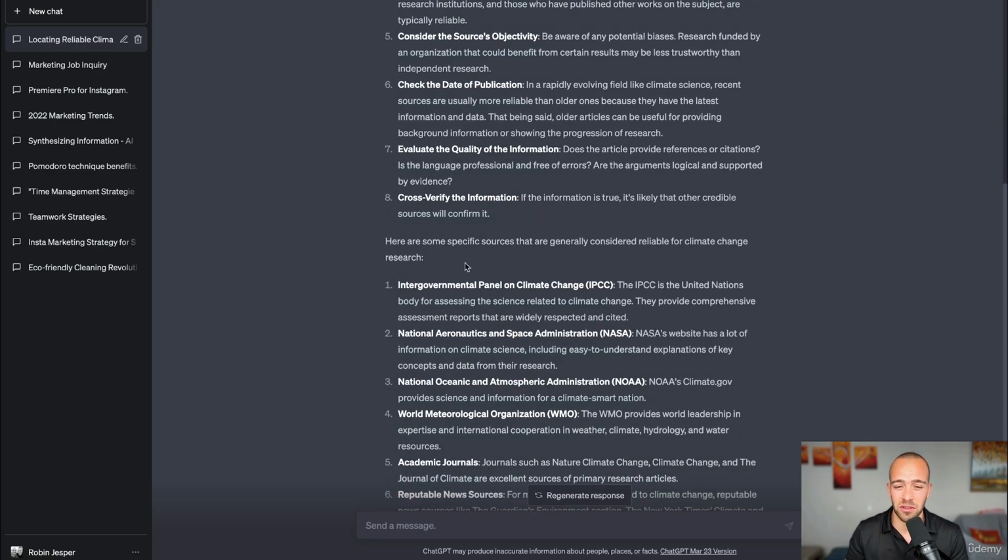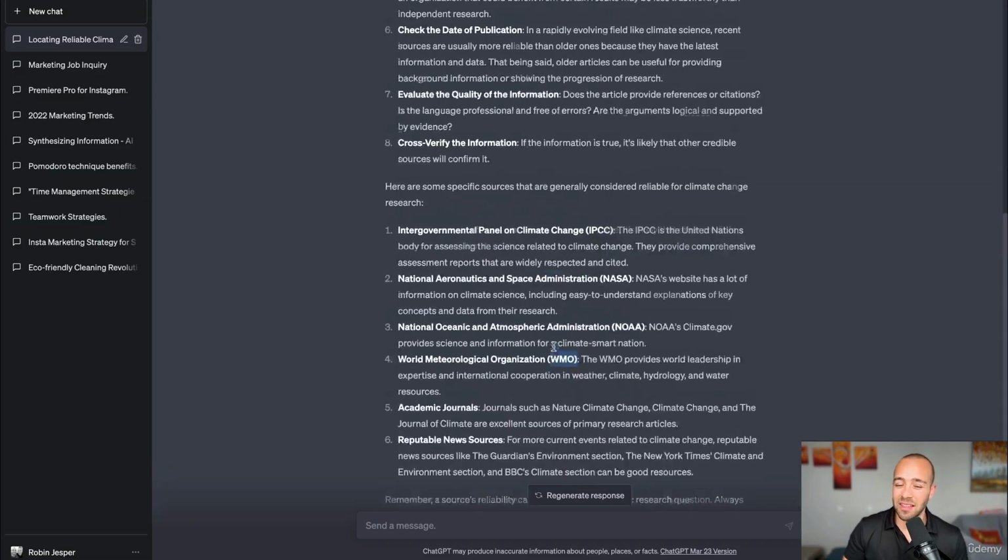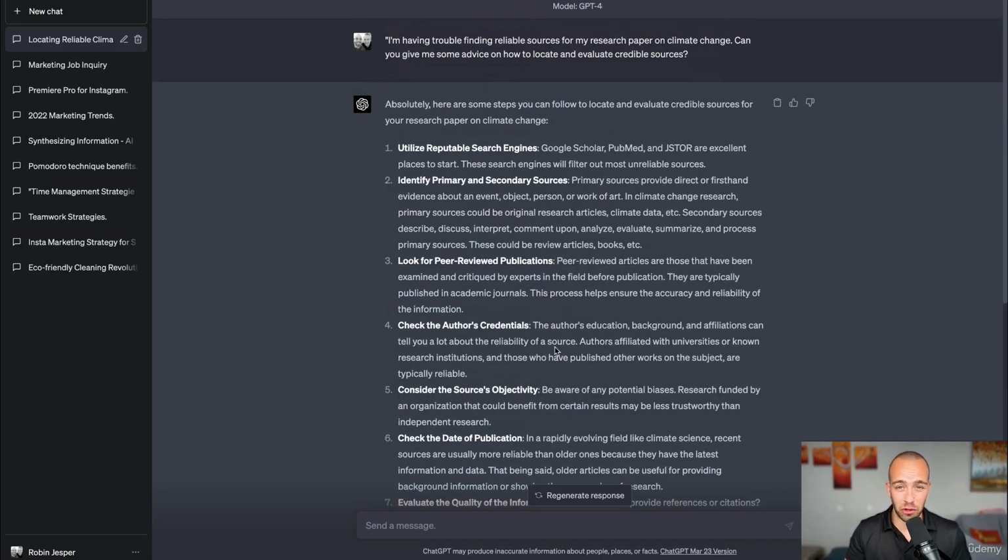And look at the specific sources that they are giving: NASA, NOAA, WMO. So this can really help you if you're looking for sources. If you're a student, for example, and you are looking for reliable sources of information, this is a great question. So let's have a look at another example of how you can utilize this technique by asking for advice.